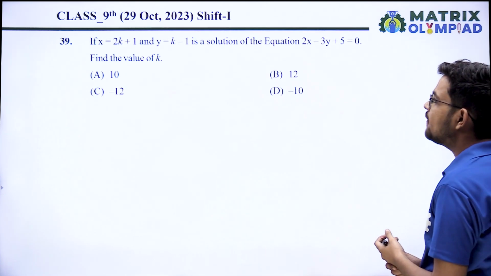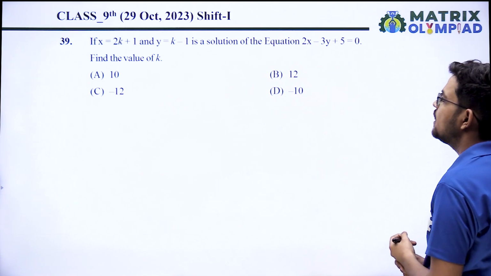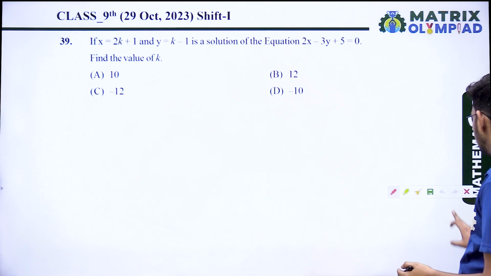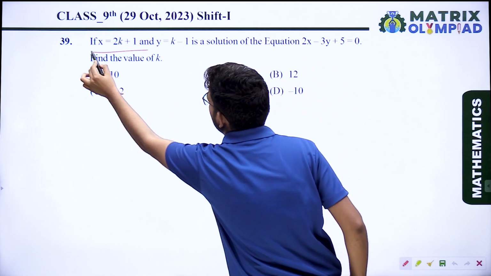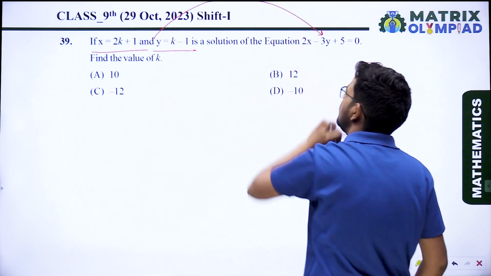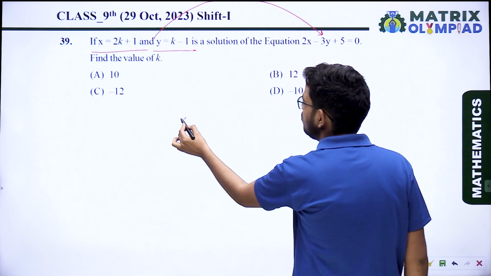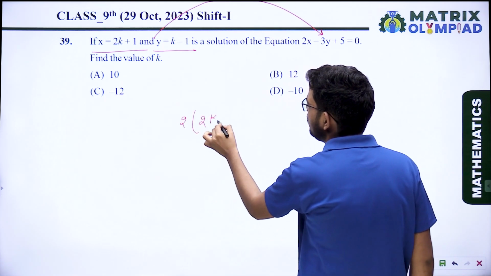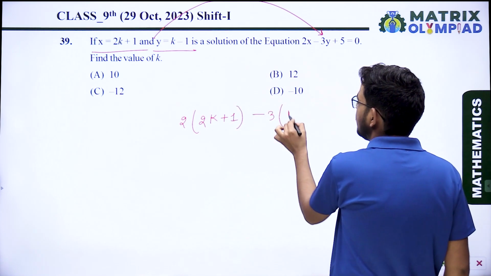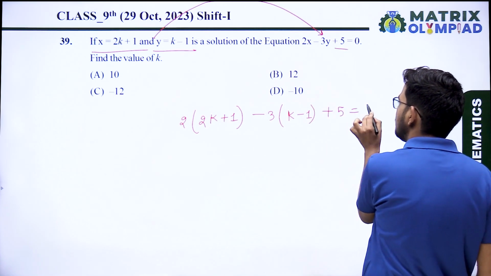Next question: if x equal to 2k plus 1 and y equal to k minus 1 is a solution of the equation, find the value of k. If x equal to 2k plus 1 and y equal to k minus 1 is the solution of this equation, then it will satisfy the equation. So put the value of x and y: 2 into (2k plus 1) minus 3 into (k minus 1) plus 5 equal to 0.